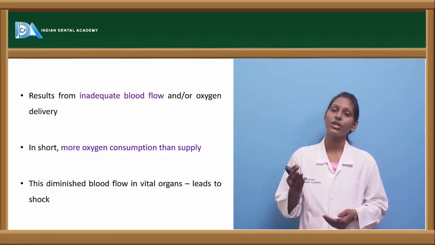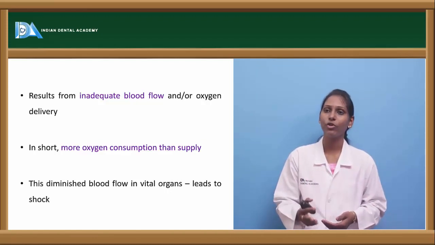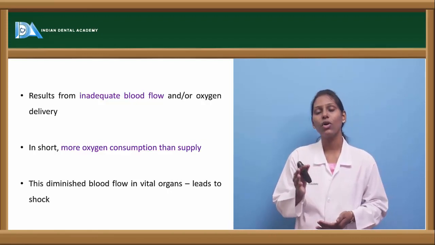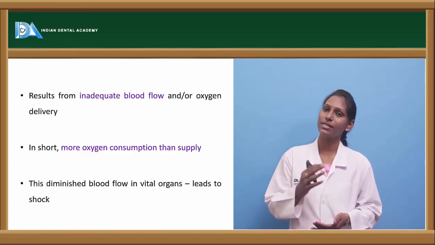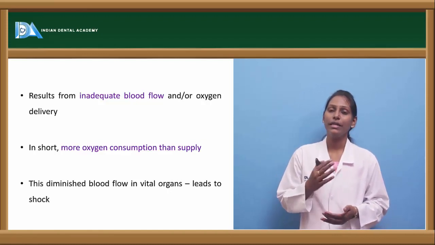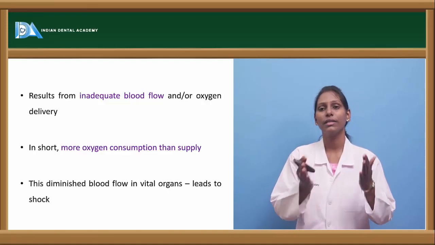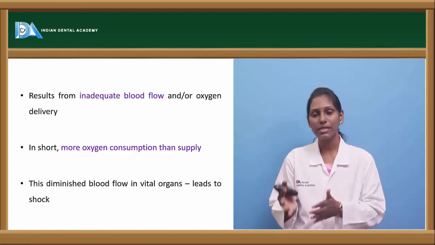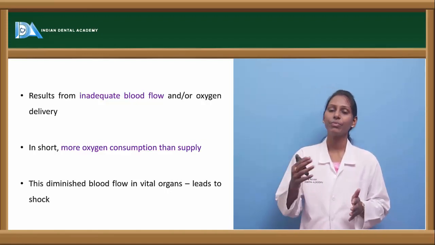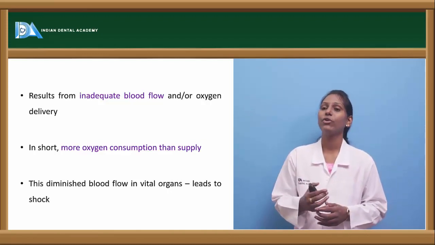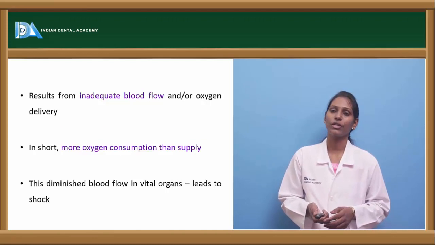So shock usually results from inadequate blood flow or oxygen delivery to the particular cells. In short, more oxygen consumption than oxygen supply. In shock, a consumption and supply imbalance happens. The amount of oxygen supplied to the cells is not enough for the regular metabolism of the cell. The diminished blood flow to the vital organs leads to shock.